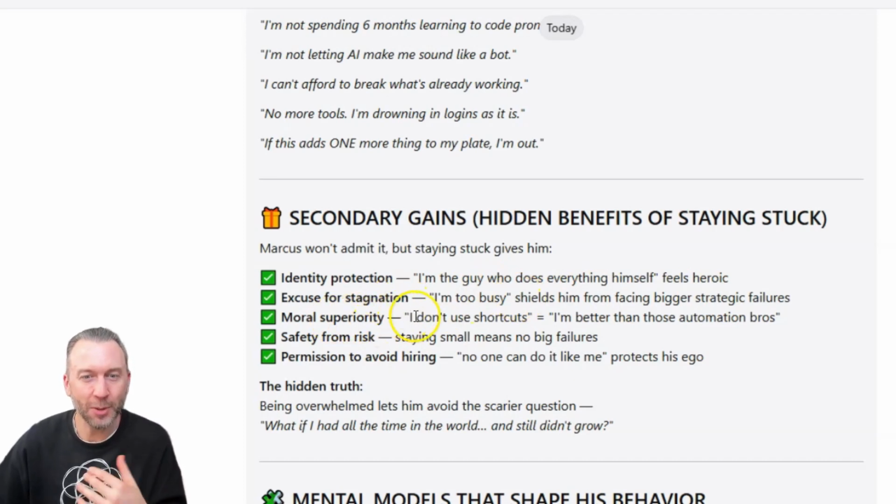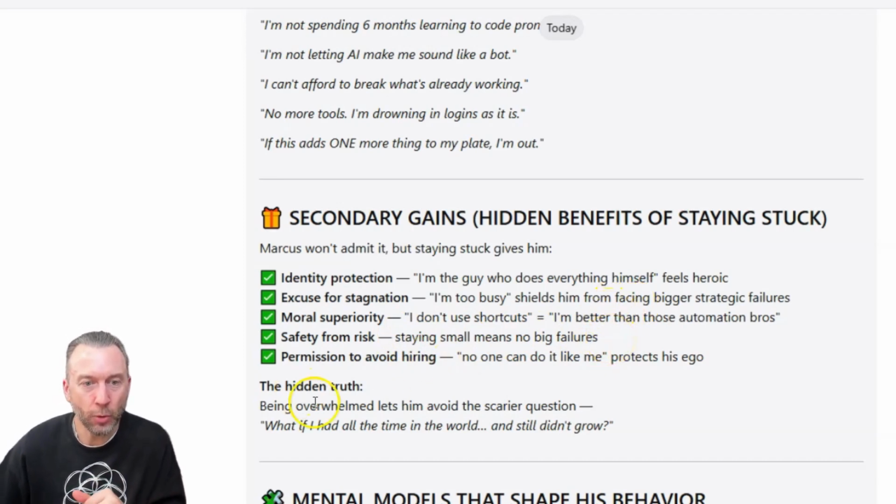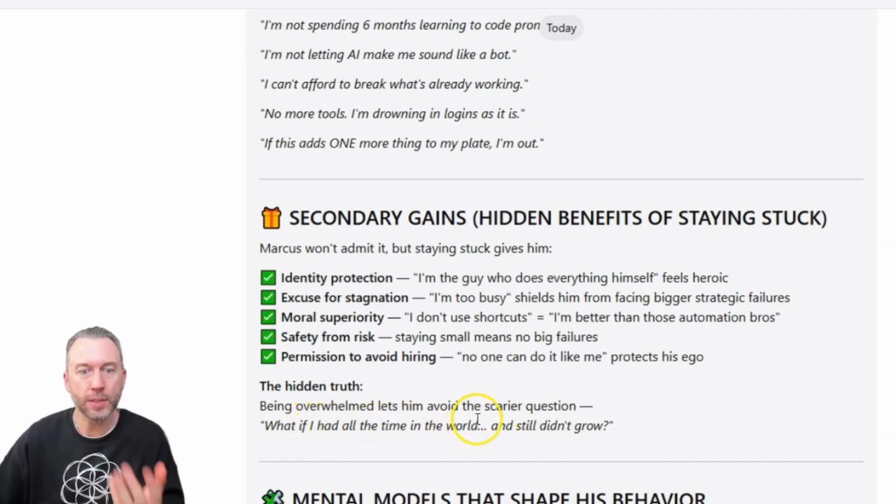Moral superiority. I don't use shortcuts. I'm better than those automation bros. Right? It's so good, right? Safety from risk. Staying small means no big failures, right? Permission to avoid hiring. No one can do it like me. Protects his ego. So the hidden truth: being overwhelmed lets him avoid the scarier question. What if I had all the time in the world and still didn't grow, right?